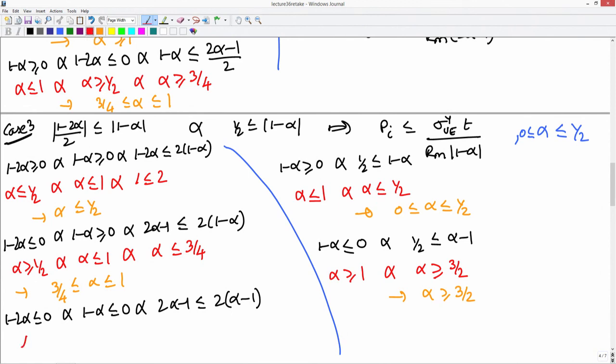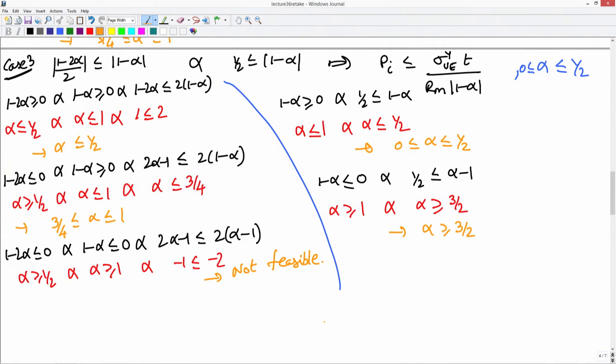It will tell us alpha must be greater than or equal to half and alpha must be greater than or equal to 1 and minus 1 is less than minus 2, which is not true. Okay. So, this is not a feasible option.